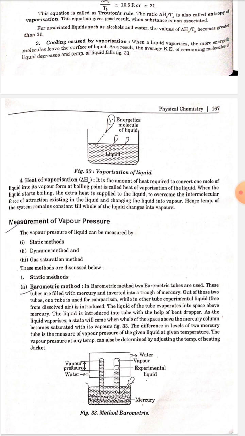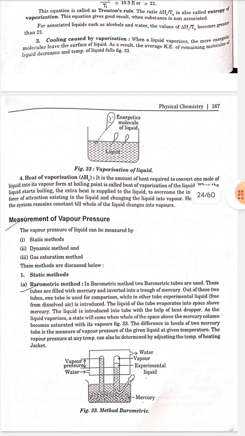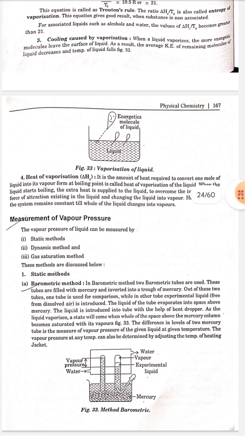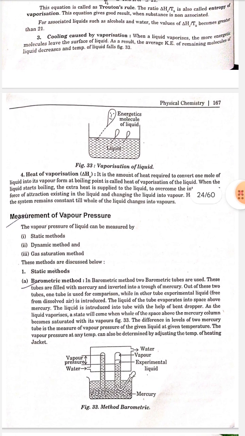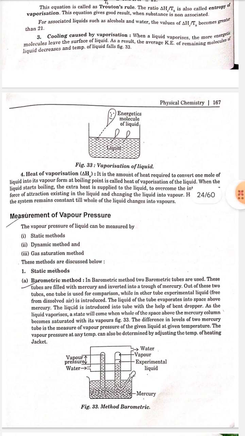Measurement of vapor pressure. The vapor pressure of a liquid can be measured by number 1, static methods, number 2, dynamic methods, and number 3, gas saturation method. These methods are discussed below. Number 1. Static methods. A.